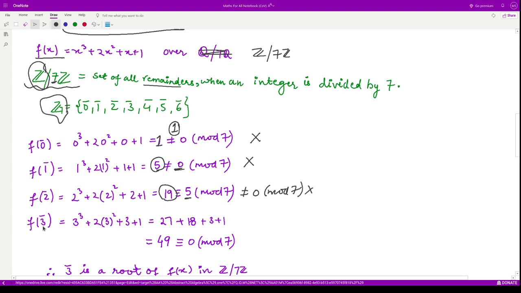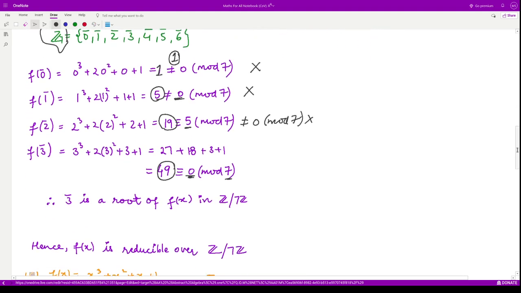Again we check for f of 3. So 3 cube plus 2 into 3 square plus 3 plus 1, that comes out to be 49. Now this 49 is completely divisible by 7. Therefore we have 0 over here. Hence we conclude that 3 is a root of this polynomial in the given field.